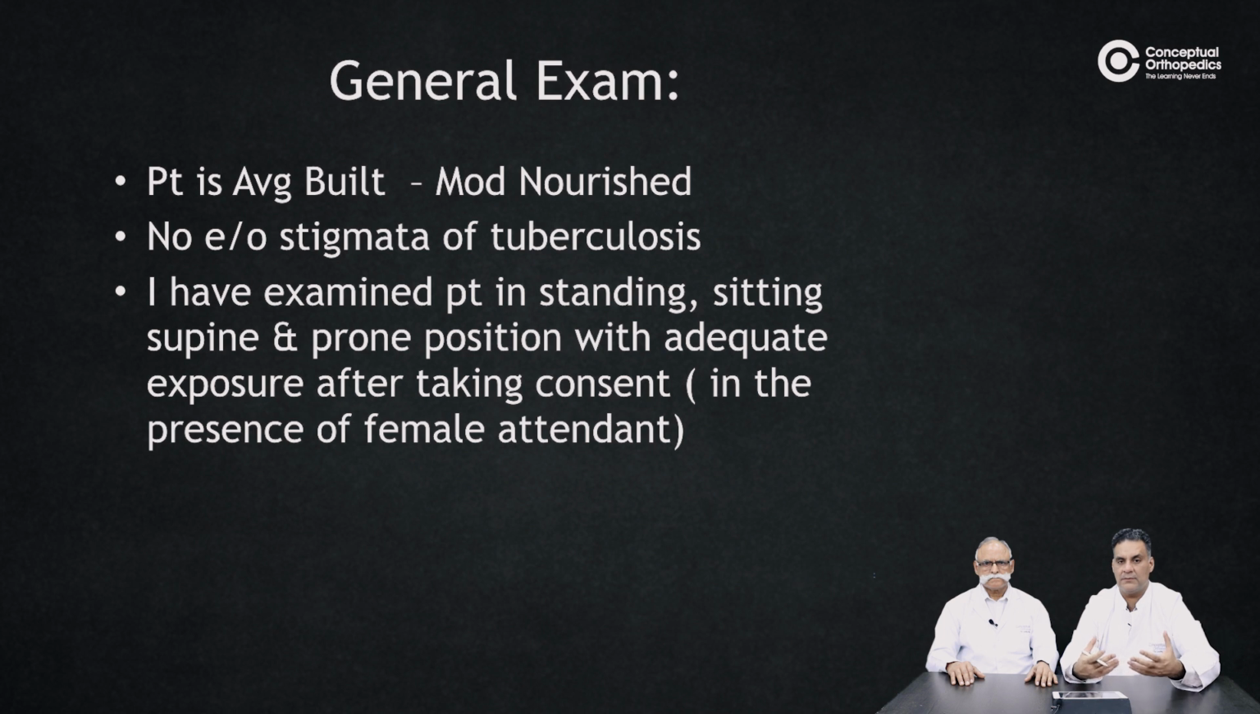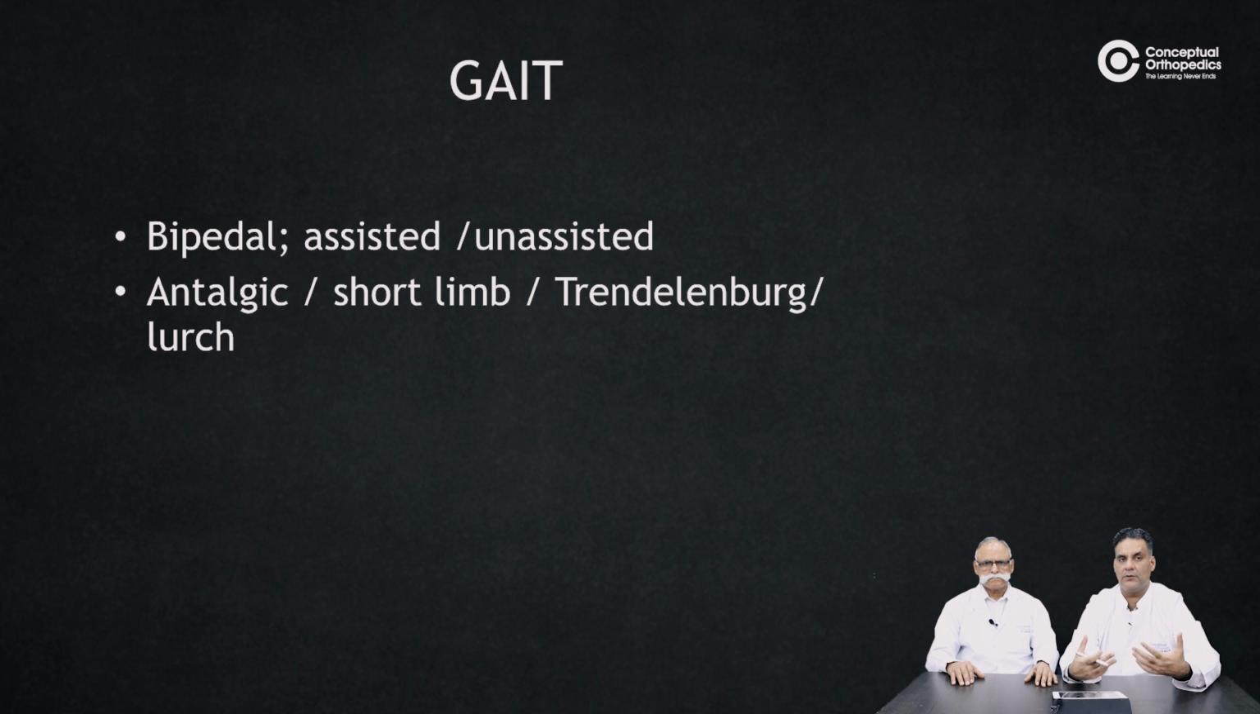In general examination, mention the build. Tell how to examine the walking patient, the standing patient, sitting on a chair, the ground, squatting, cross-legged, then supine examination, lateral examination, prone examination. Do it in this sequence. Talk about the gait. The antalgic, short limb, and Trendelenburg gaits are the three gaits that we should always speak about.